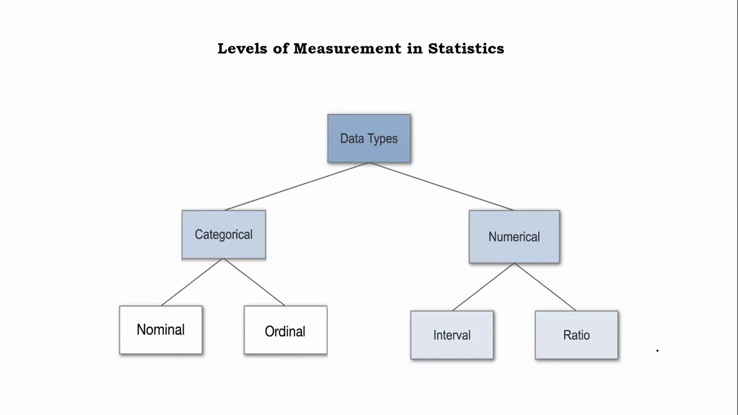And here ratio. So this is with the highest dignity. So we can understand that nominal is at the lowest level. Little superior to nominal is ordinal, and both are non-numerical or category. One level above the ordinal is interval, and at the apex is the ratio scale.